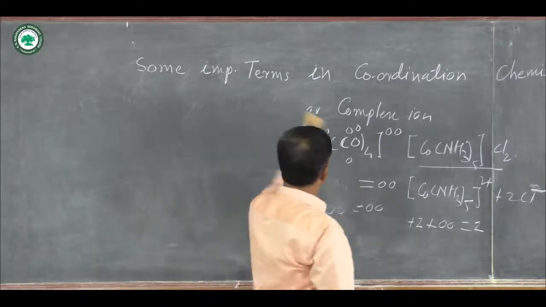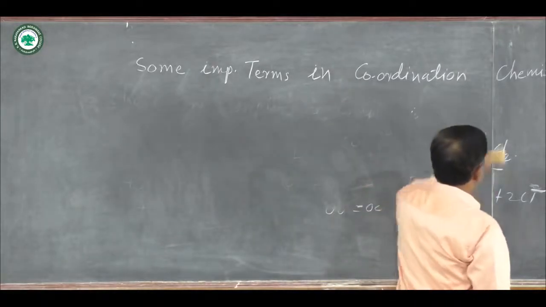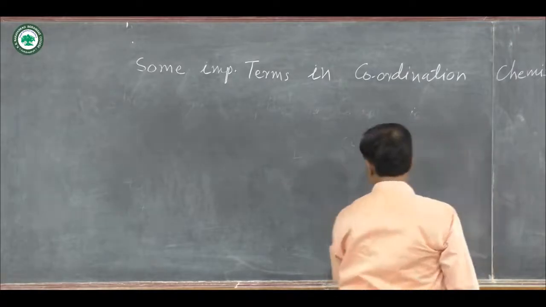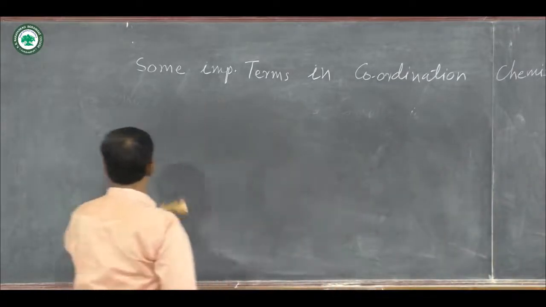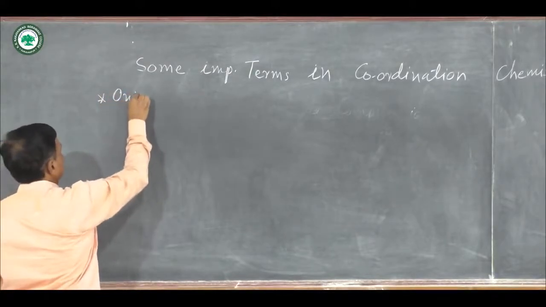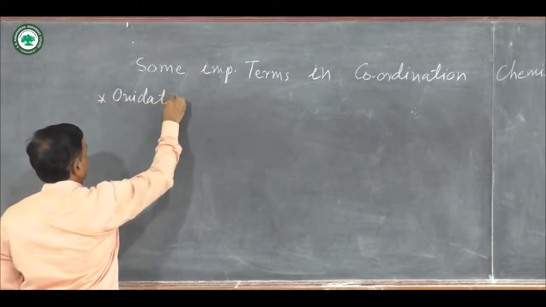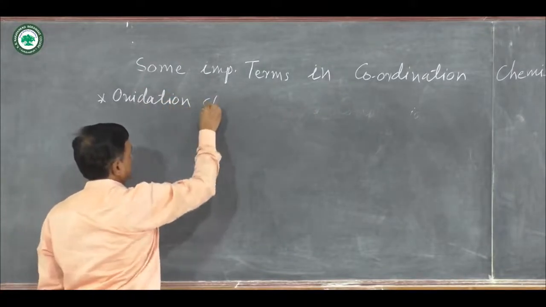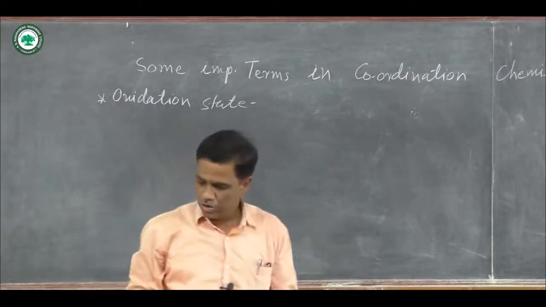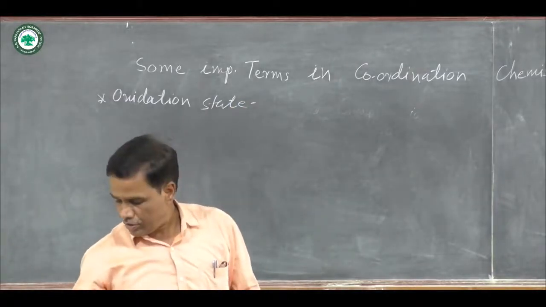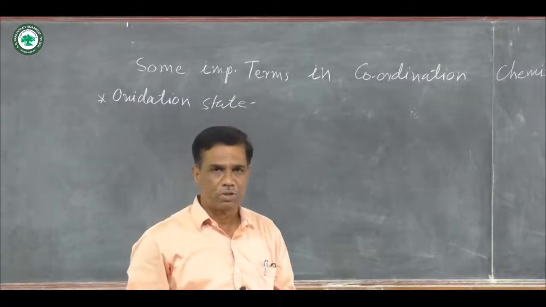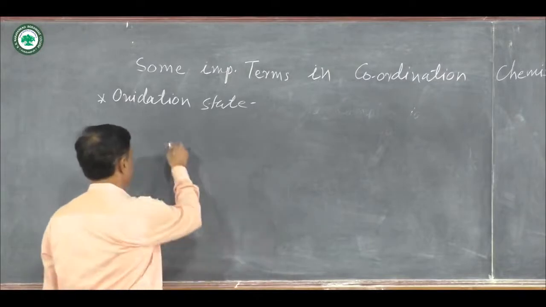Next one is the oxidation state of the central metal atom or ion in a coordination compound. Oxidation state is the algebraic sum of the ligand charges and the charge present on the complex compound or complex.